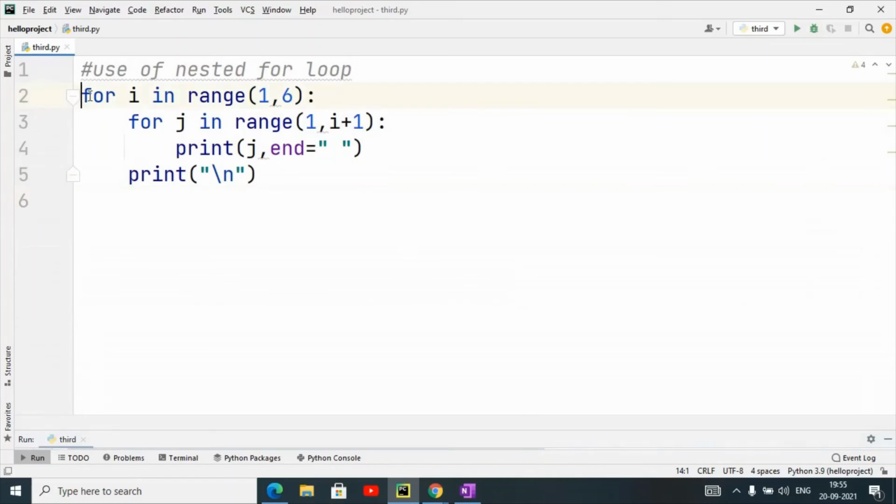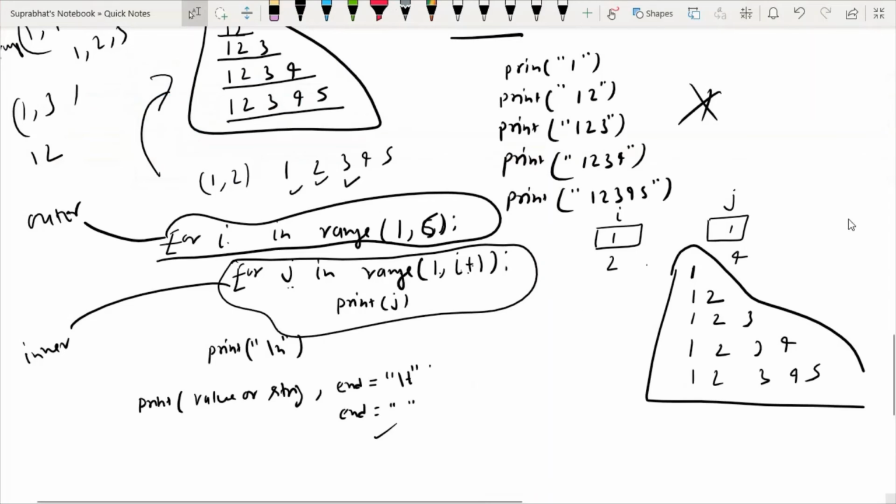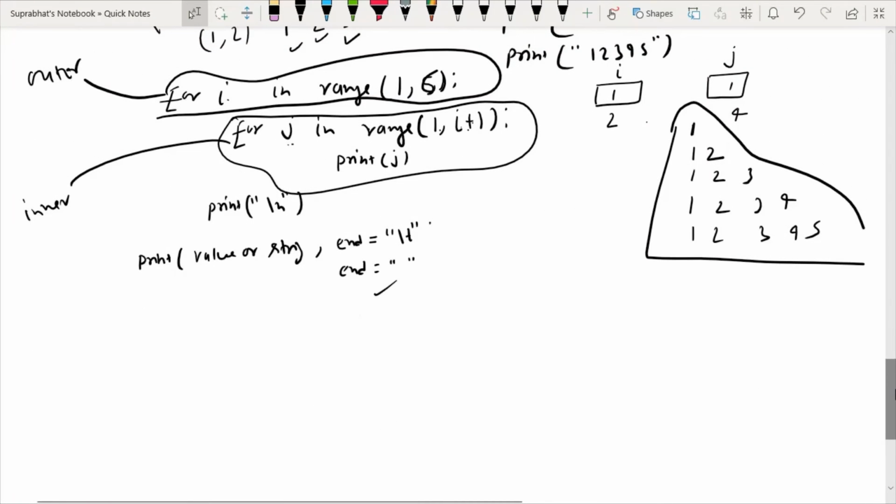Here this is the outer for loop and this is the inner for loop, and the working of the inner loop is based on the outer loop. So according to our logic, we have to build it accordingly. So one question I am going to give you, you have to print like this. You all have to try, everyone has to try to make this.